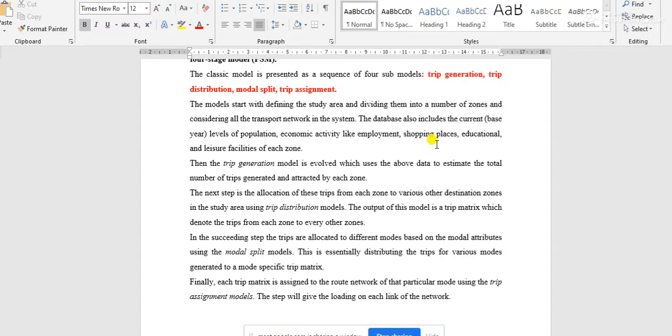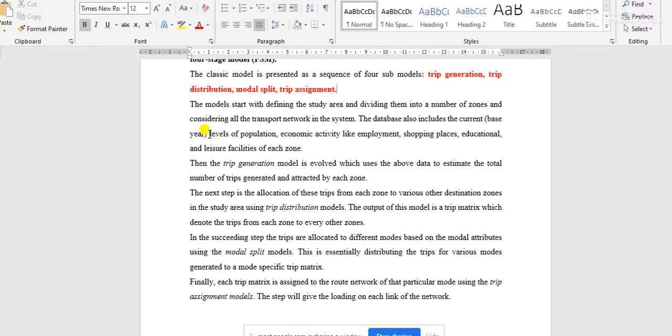Because if a shopping place is at any point, that will be the destination point of any trip or traveling path. Educational sectors or offices or any leisure facilities, if there are any, then those will be the destination points and generation points of any trip or traveling path. So we have to collect these kinds of data from the transportation survey.